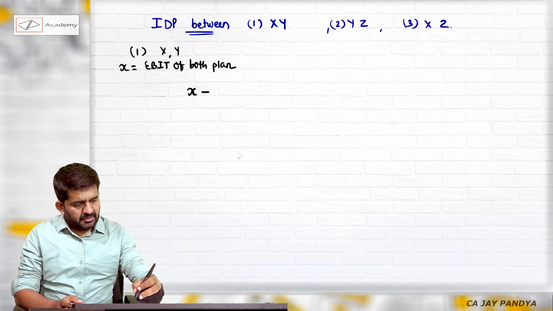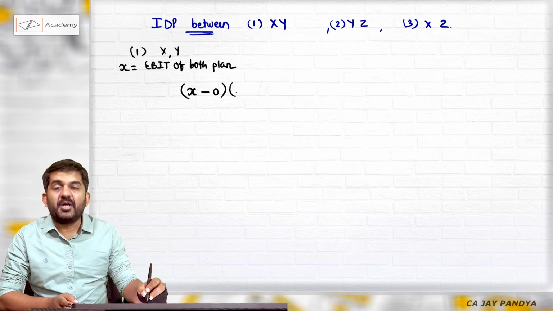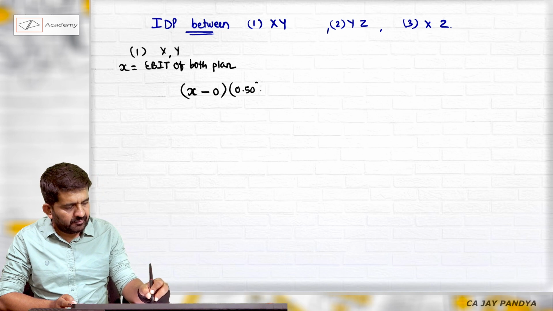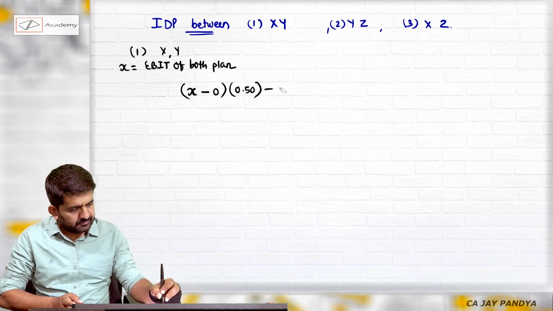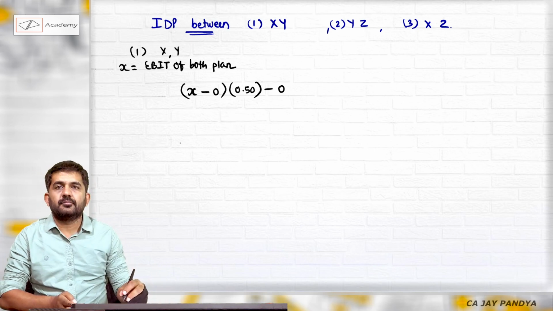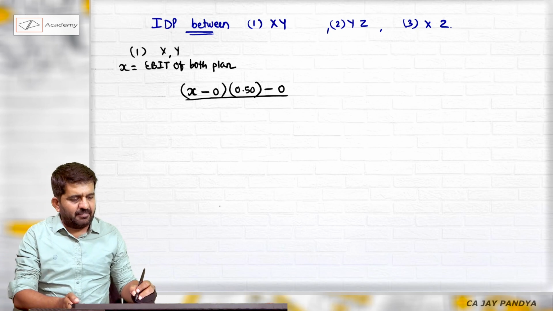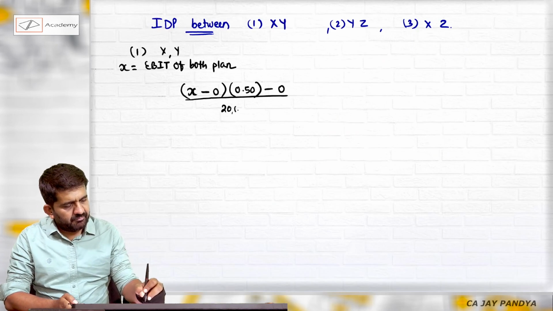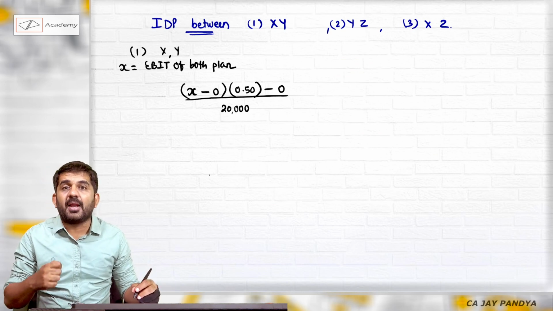What is interest in plan number 1? 0. Into 1 minus T, I will be getting after tax, minus preference dividend, which is 0. This is earnings available to equity shareholders divided by number of shares. Number of shares are 20,000. This is nothing but EPS of plan X.